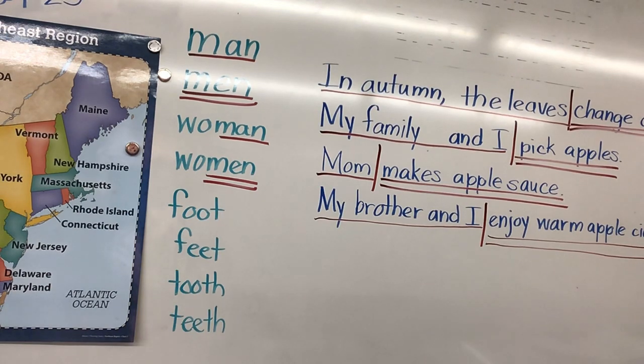All right, let's look at your paper. In pioneer days, ox pulled plows. What is the plural of ox? Oxen. So then write oxen on the line.